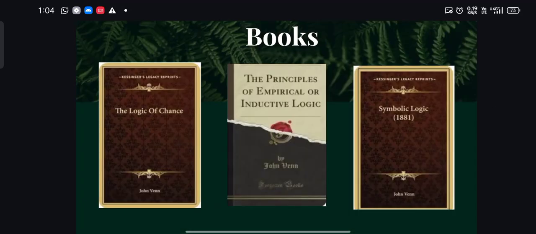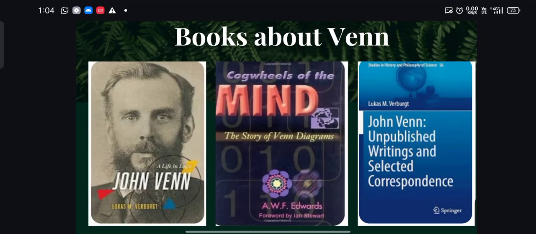And these are some of the books written by John Venn. You can see the name John Venn written here. And here come the books written on John Venn. These three books are not written by John Venn but were written about John Venn as well as his major contribution, Venn diagram.